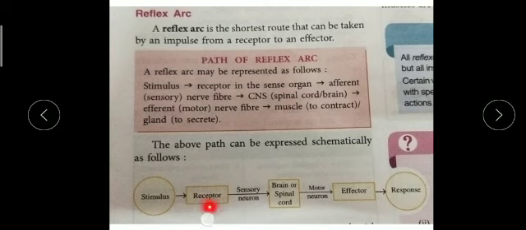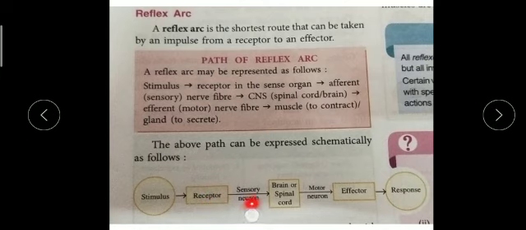There are 5 sense organs, and all the sense organs carry receptors, which carry the impulses or signals generated by stimuli or external factors like heat, pain, coolness, pinching, like this.